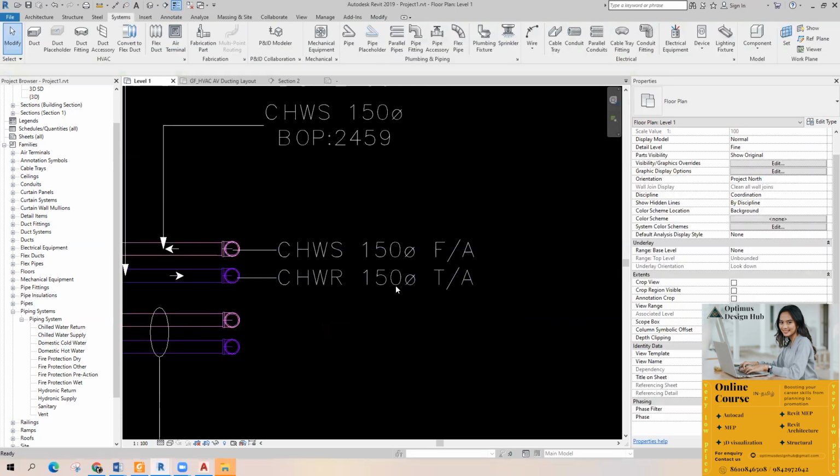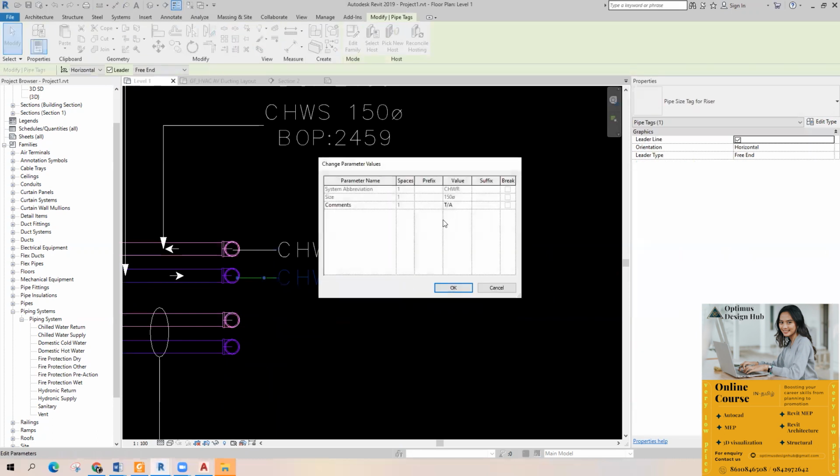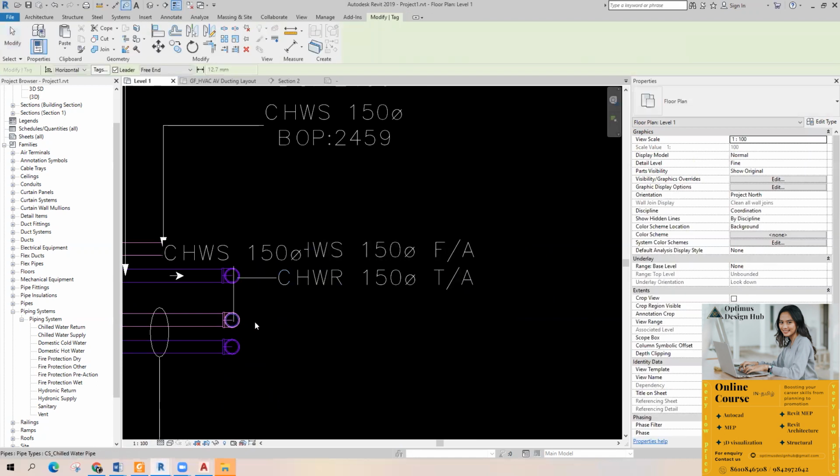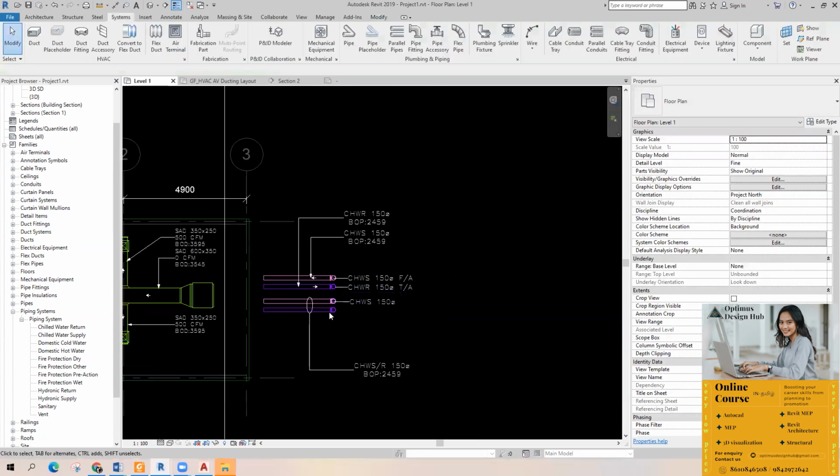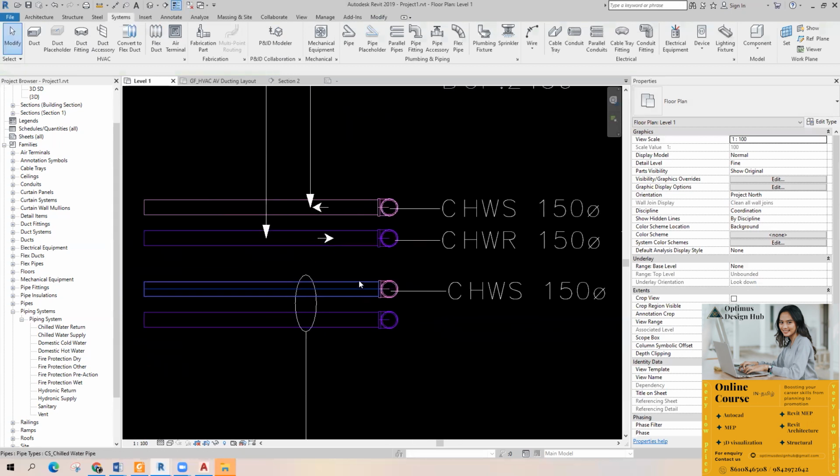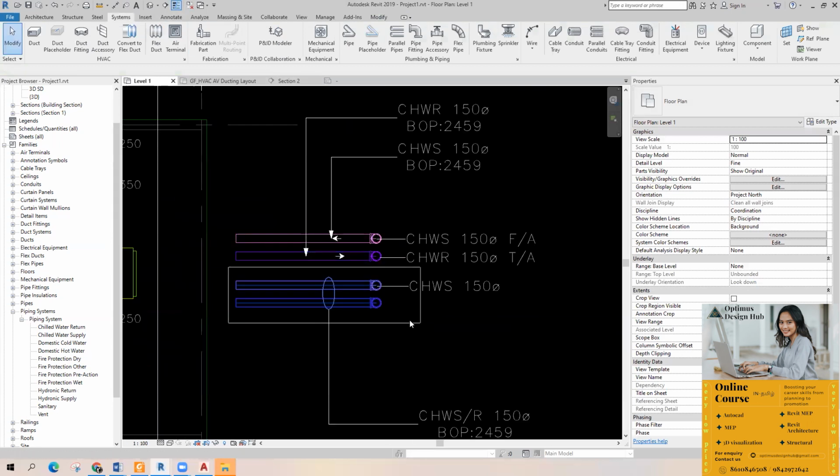You can also double click it and change it here. Now I'll take the 3D view.